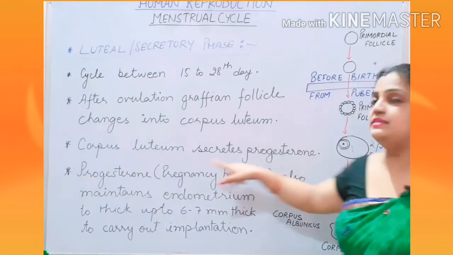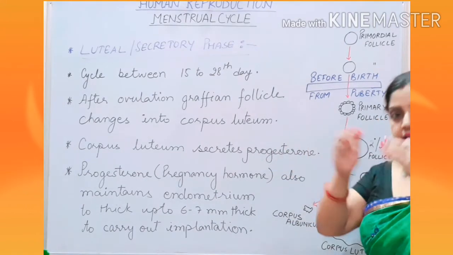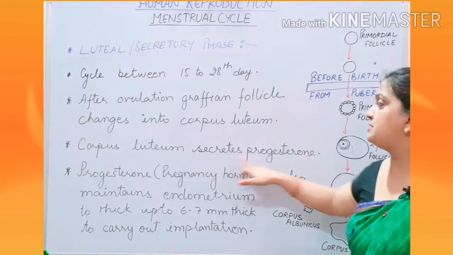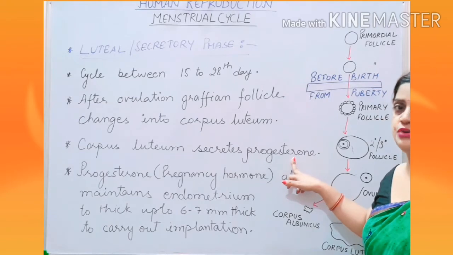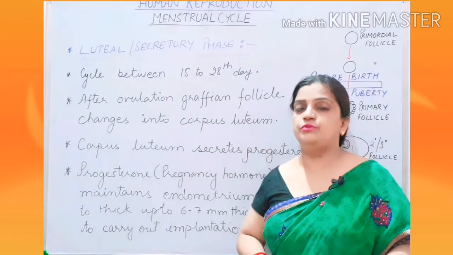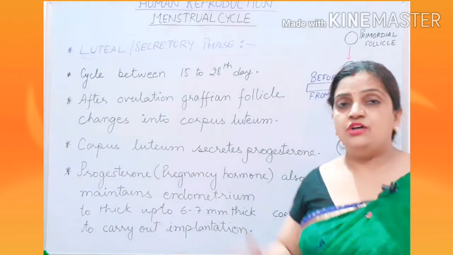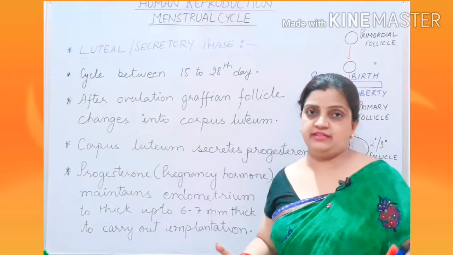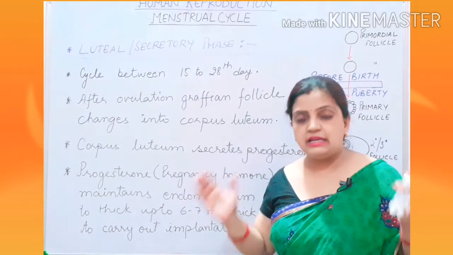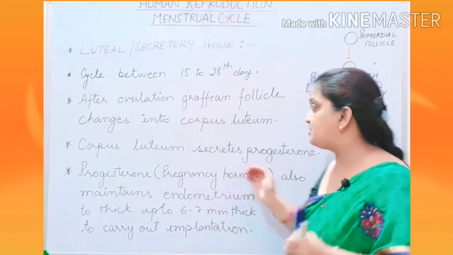Now what will happen? This corpus luteum will develop, it will again get repaired, and it will start secreting progesterone hormone. And I told you children, this progesterone hormone is also called the pregnancy hormone. Why? Because throughout the gestation period, all throughout the 9-month developmental period of pregnancy, this progesterone plays